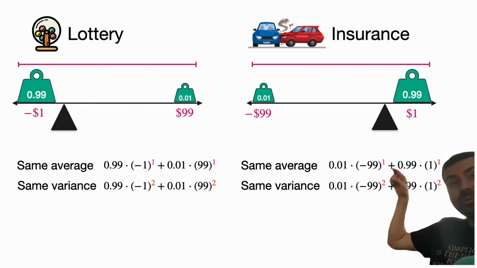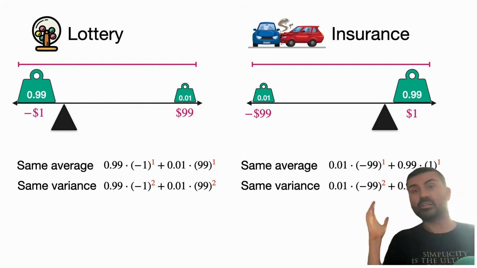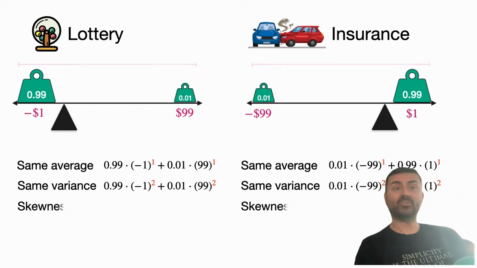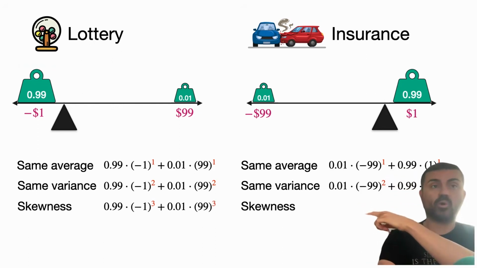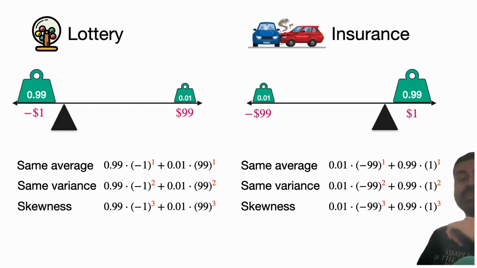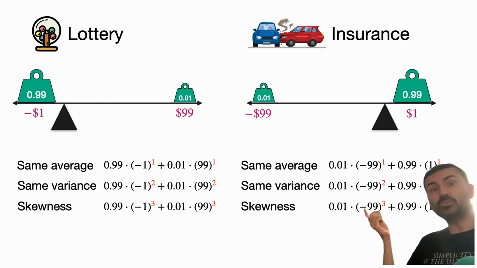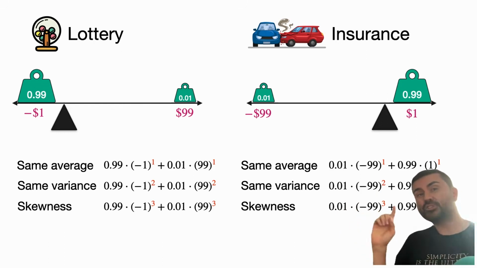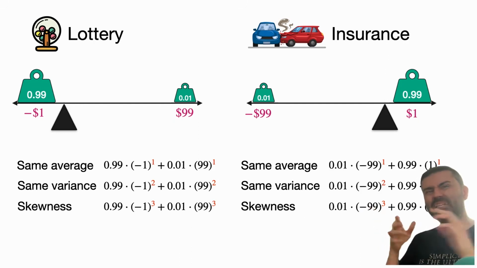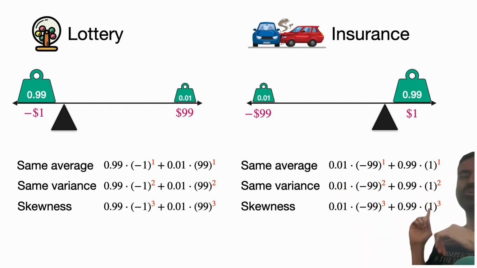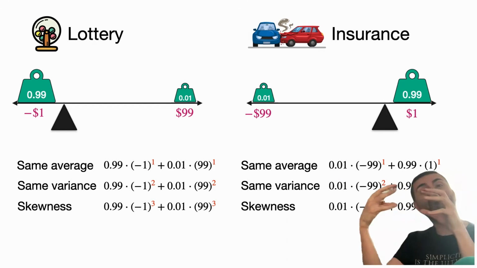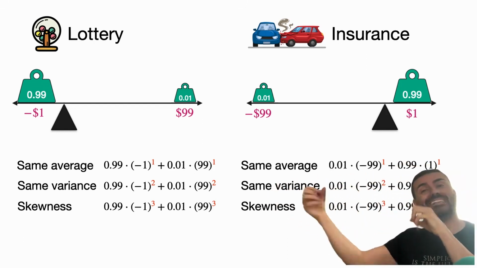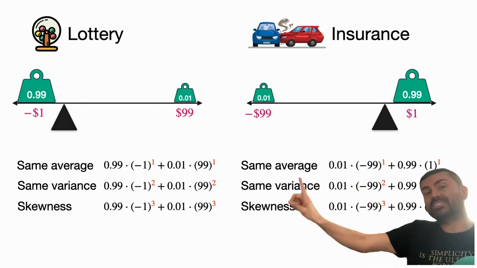Well, we have an exponent of 1 here and an exponent of 2 here. Why don't we try an exponent of 3? That is going to be the skewness. So when we calculate the skewness, we get this expression for one game and this expression for the other game. So now I take the average of the cubes. And now the cubes don't have that problem that the squares have, that turn everything positive. The cubes still turn things negative when they're negative. And moreover, this 99 cubed becomes something really big, so it eclipses this 1 here. So it actually captures where your far away data is. It's much more sensitive to points that are far away.